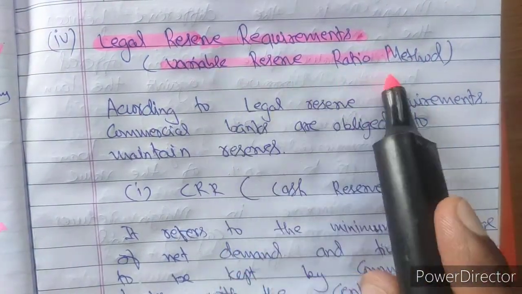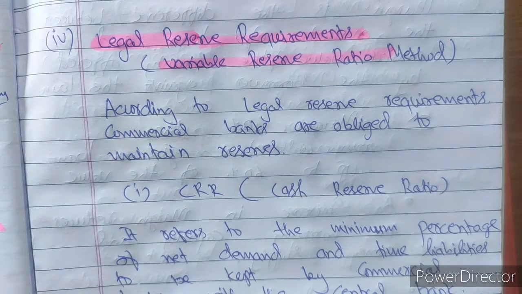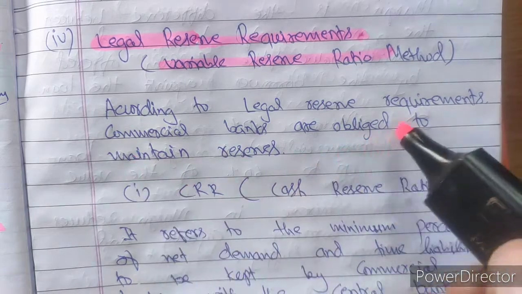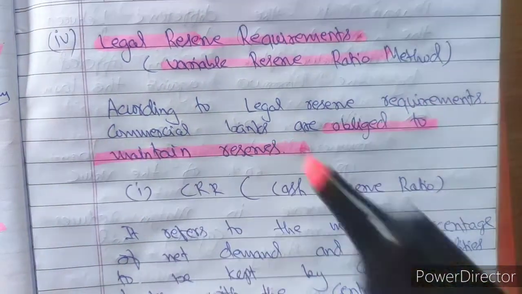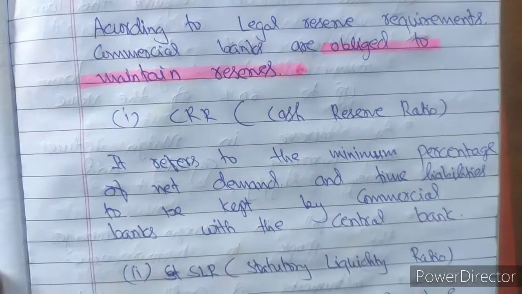Why is it known as the variable reserve method? Because this varies. This can be changed according to the condition of the economy. According to the legal reserve requirement, commercial banks are obliged to maintain reserves. It is mandatory for them to maintain such a reserve. There are two reserves under this.